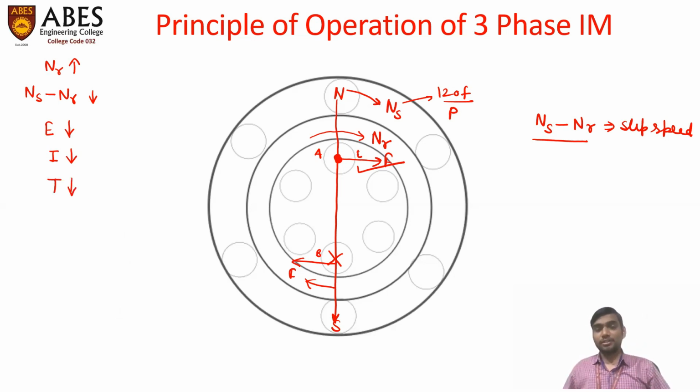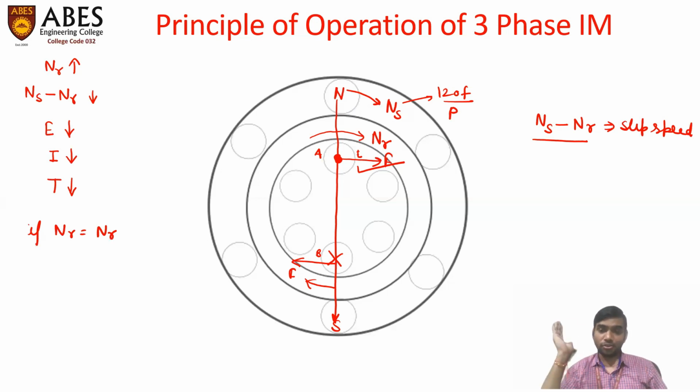As the motor accelerates and achieves some maximum speed, the value of torque will constantly reduce. And if we discuss the steady state, if Ns is equal to Nr, then the slip speed, the relative speed, will be zero. Then the EMF induced in each rotor conductor will be zero, current will be zero, and finally torque will be zero.